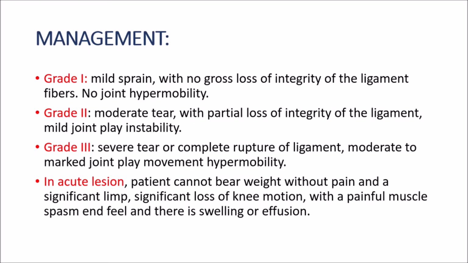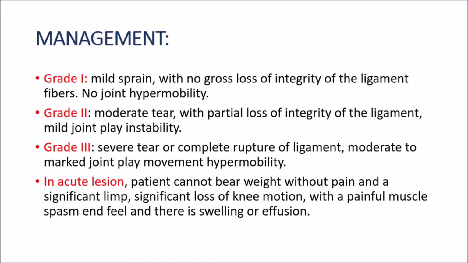Grade 1 is a mild sprain with no gross loss of integrity of the ligament fibers and no joint hypermobility. Next is grade 2, which presents with a moderate tear with a partial loss of integrity of the ligament and a mild joint play instability. Grade 3 is a severe tear or a complete rupture of a ligament and moderate to marked joint play movement hypermobility.